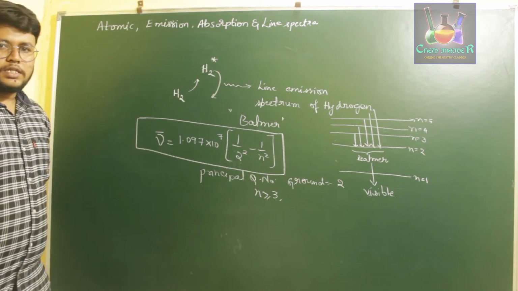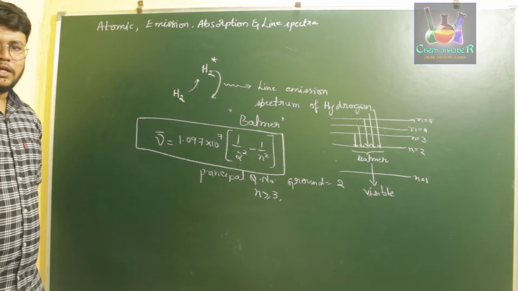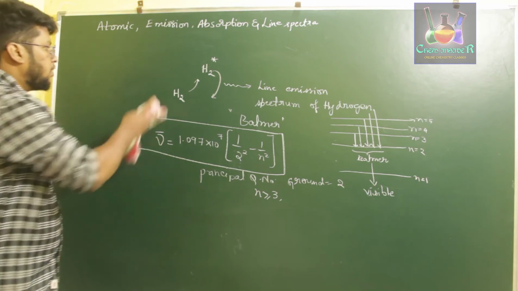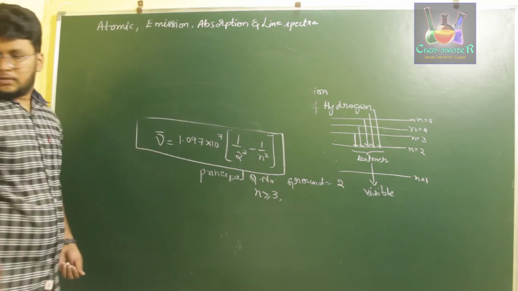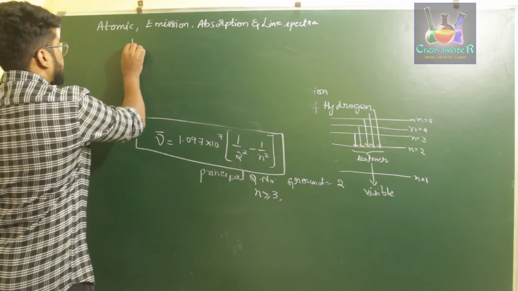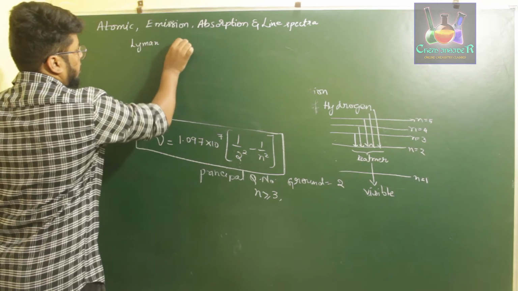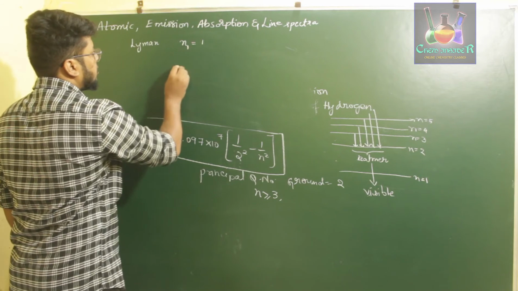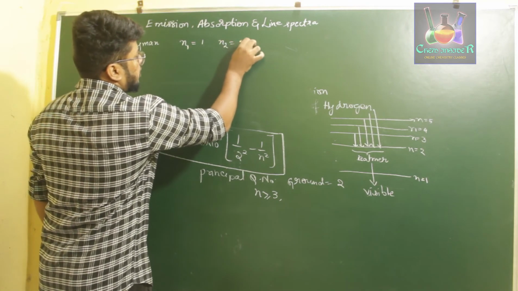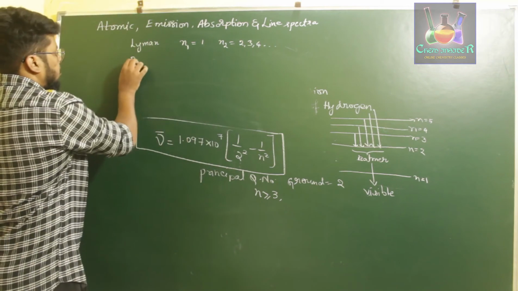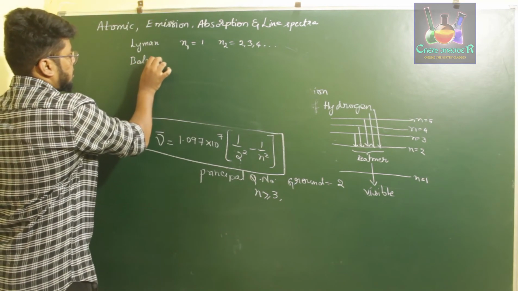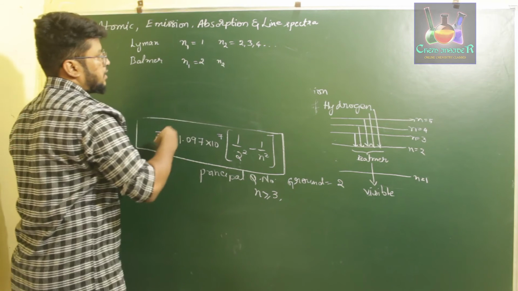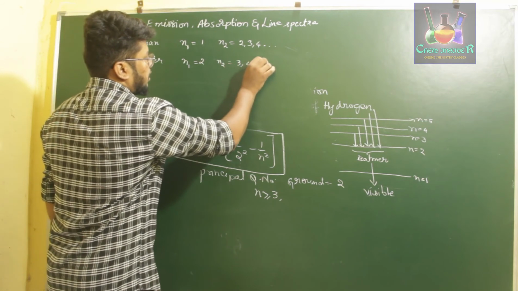Later, certain other scientists came across new spectral lines of hydrogen, and those we will write down in a table. First one was the Lyman series, where if you consider the ground state as n1 equal to 1, n2 will be equal to 2, 3, 4, etc. Next, our Balmer series, n1 will be equal to 2, and the excited states n2 will be 3, 4, 5, and so on.